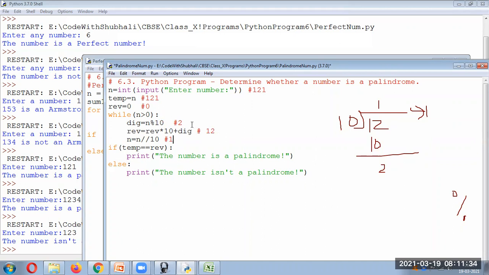1 is greater than 0, yes. So now the next digit will become 1. And here 12 into 10 is 120, plus 1. So 121 will be the result. And this will give you a 0 result, so definitely it will break the loop. That is, it will end the loop and come here. Now, if we check the temp value and the reverse value, both are the same. So we can say it's a palindrome.